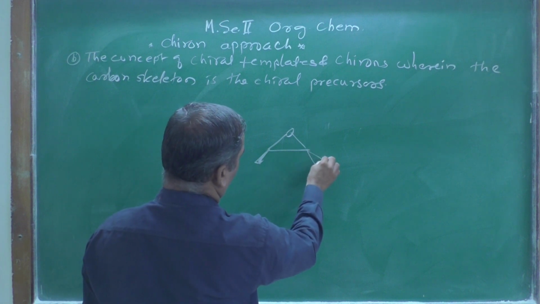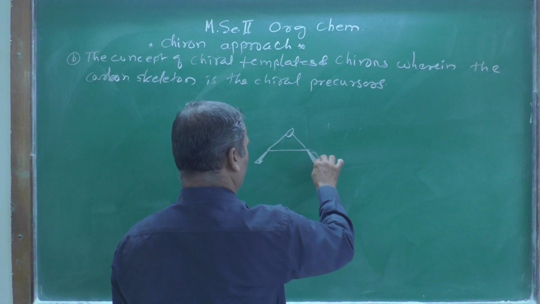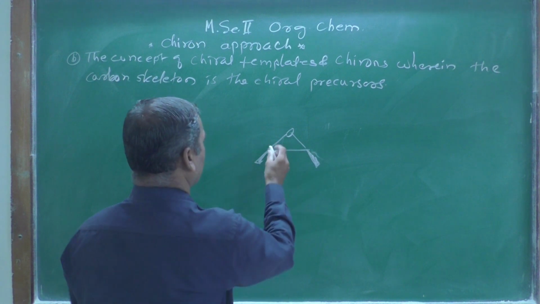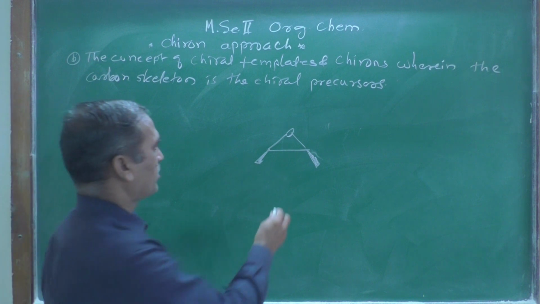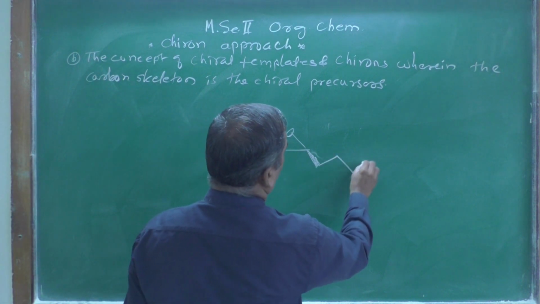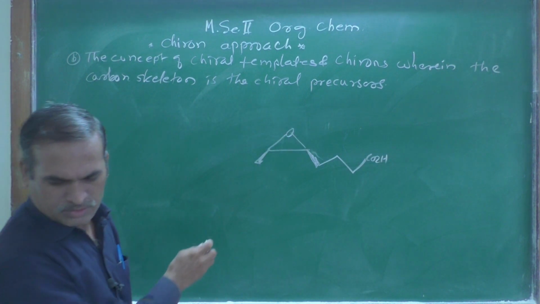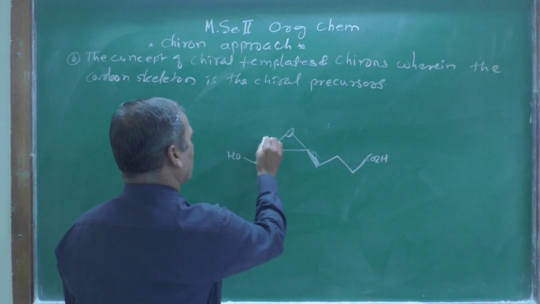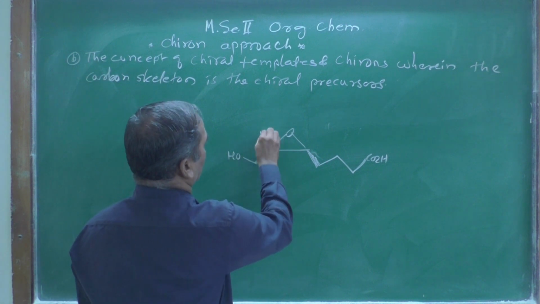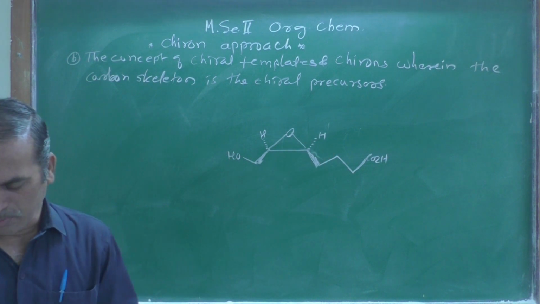Look, stereochemistry is very essential, and therefore you have to show the stereochemistry over here. Then 1, 2, 3, CO2H, and this side is 2 only, here HO, and here the hydrogen atom we can show goes below the plane. This is one of the epoxy type.